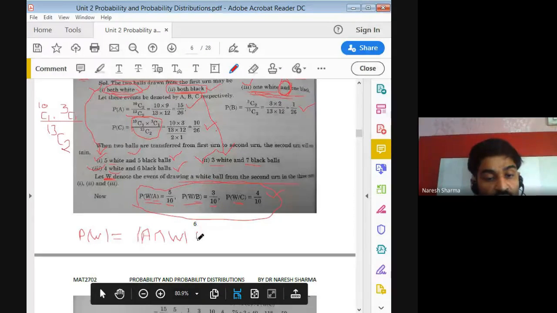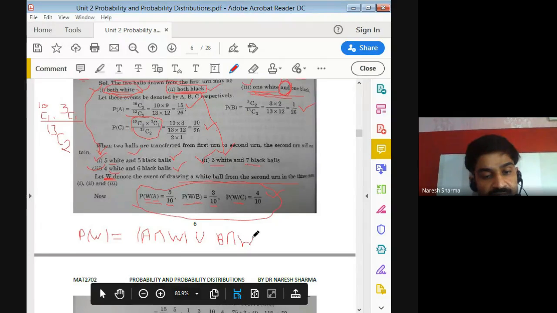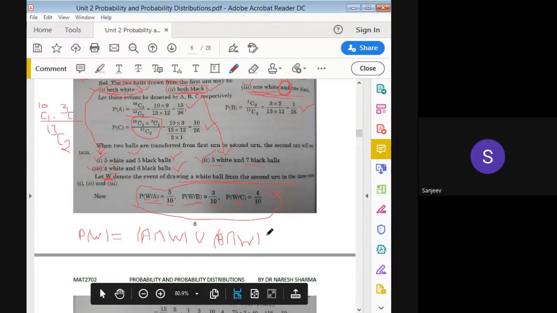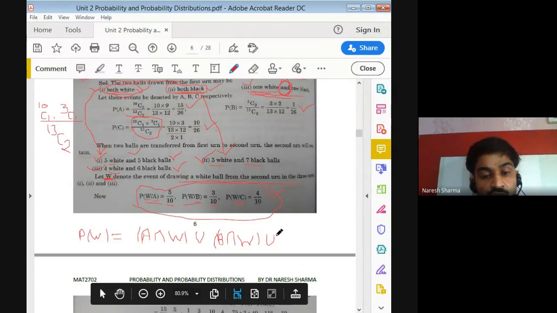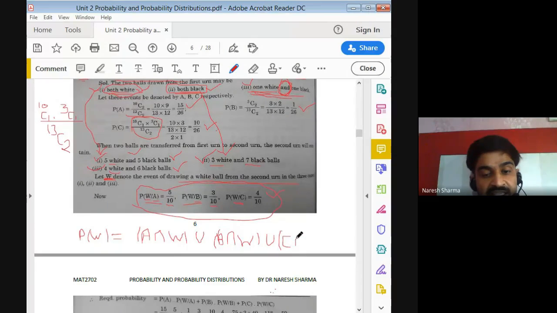Or, means your union, or you say plus, the B case happens, meaning both are black and you put them in the second bag and you get the white ball from the second bag. Or, this is for the understanding of union, C means one white, one black ball you choose from the first bag and put into the second, and then draw a white ball.